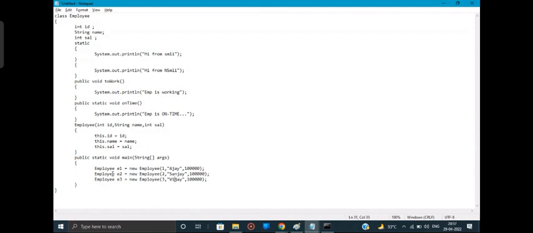We are writing the parameter also n number of times, and the initialization also n number of times. The only difference is that each time the value will be different for the employees. So now that much is fine.